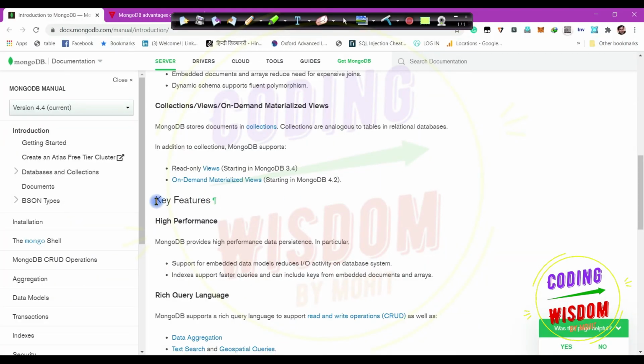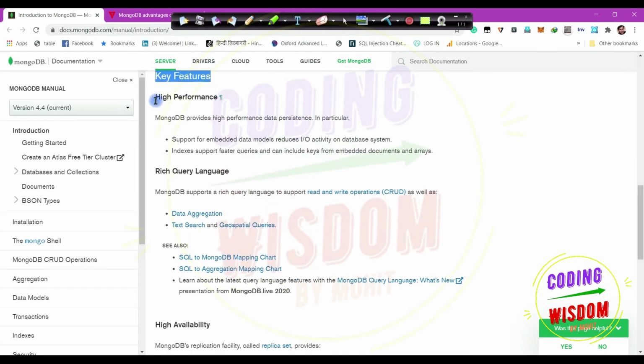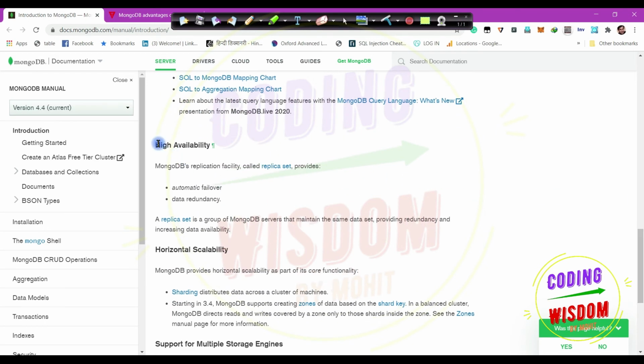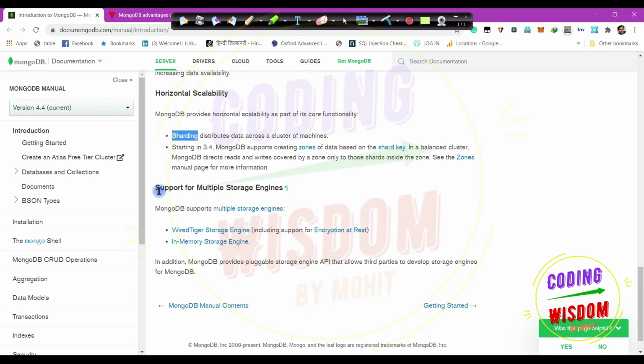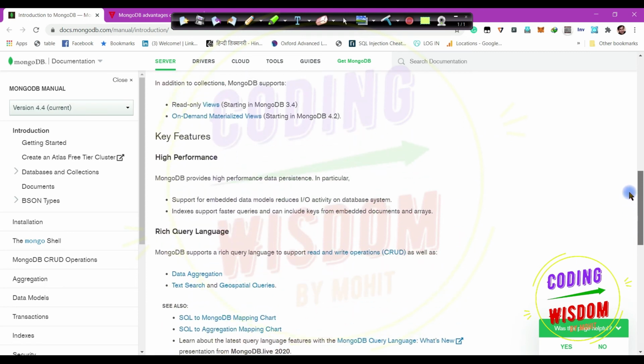Here you can see some key features of MongoDB. This is the official website of MongoDB. First, high performance, then rich query language, high availability, MongoDB replication facility for high availability, automatic failover, data redundancy, horizontal scalability we have seen already. There's a term called sharding used for horizontal scalability. Support for multiple storage engines. Okay, so these are the key features of MongoDB.